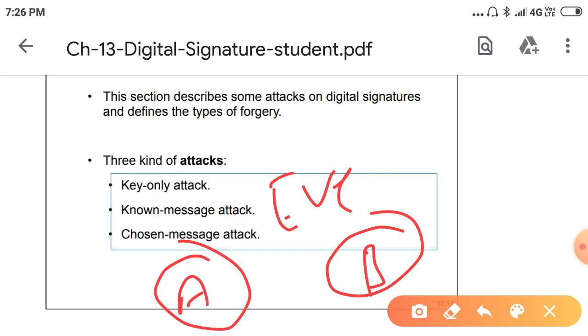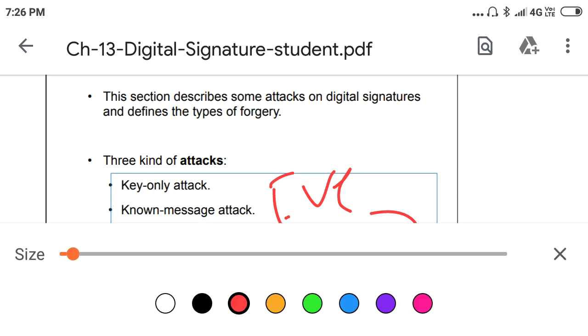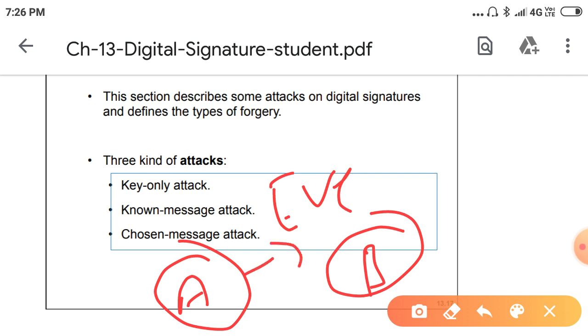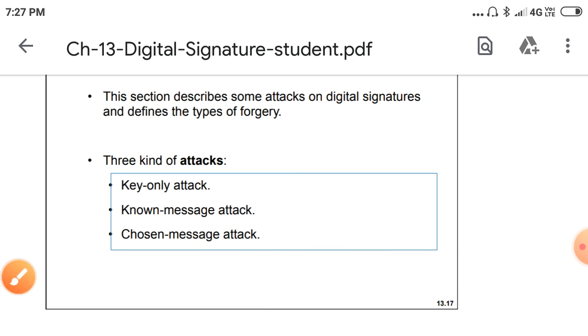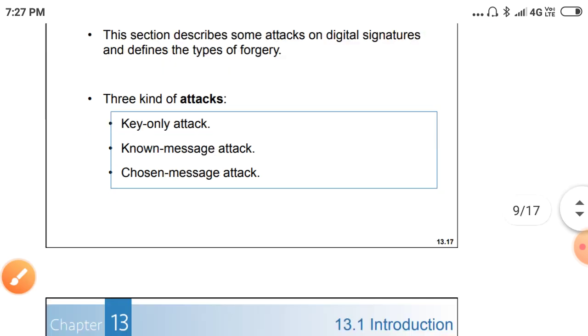So, A is sending the message to B, and Eve already tracks some signatures in the chosen message attack. The signature is already there, and Eve writes whatever information he wants and sends it. What B will feel is that it is coming from A only, not from a third party. So these are the attacks on the digital signature.